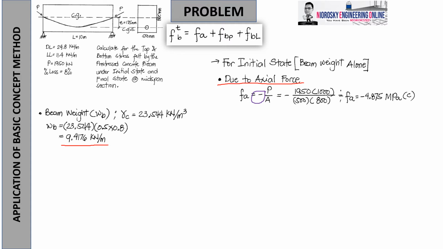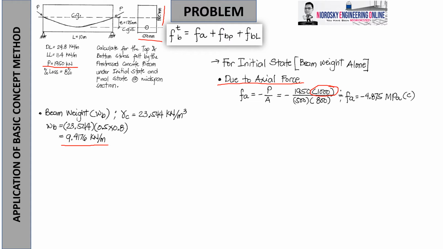It is always negative since it is always compression. But don't forget that the negative sign is the standard for compression as we go along with our sign convention. So therefore, force P is 1,950 kN, and our area is about 500 mm by 800 mm. So why is there a 1,000 here?